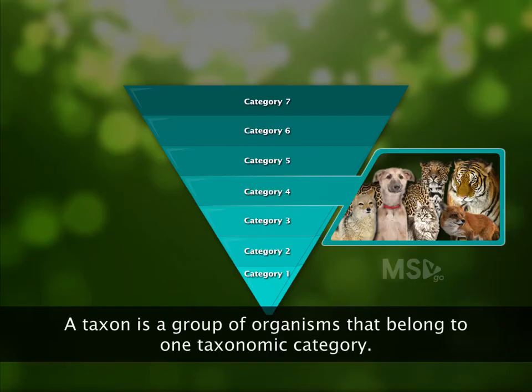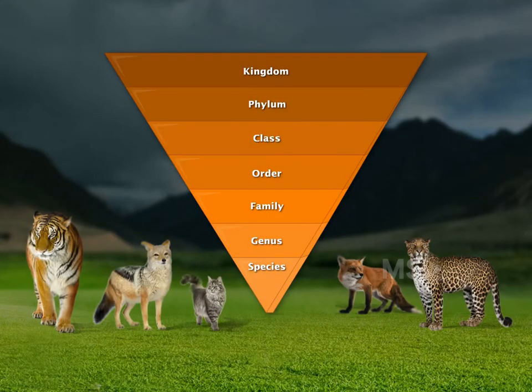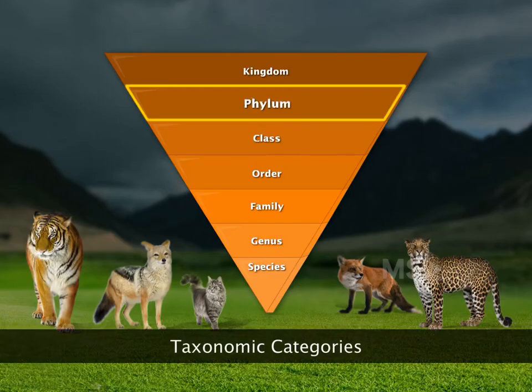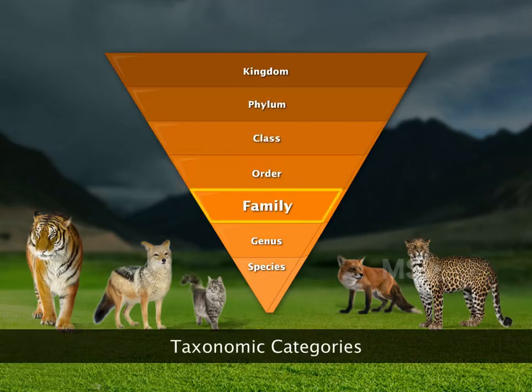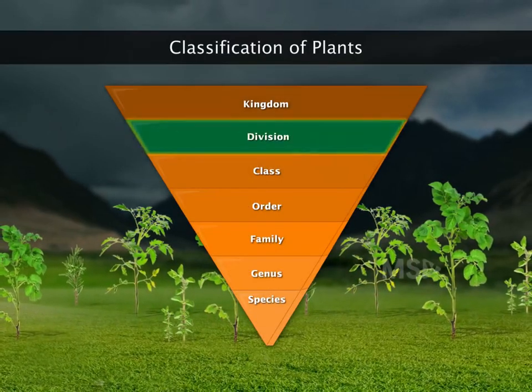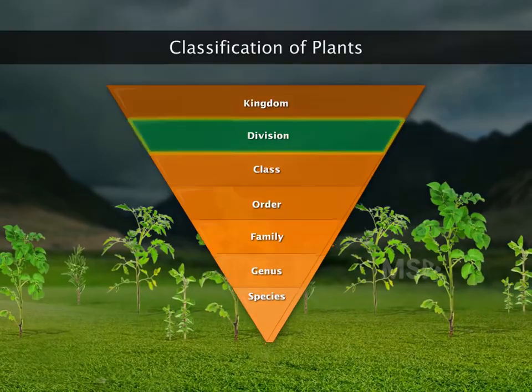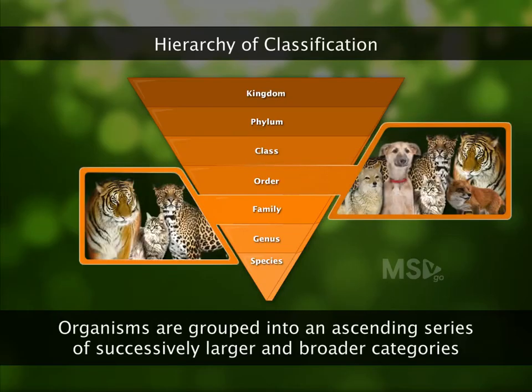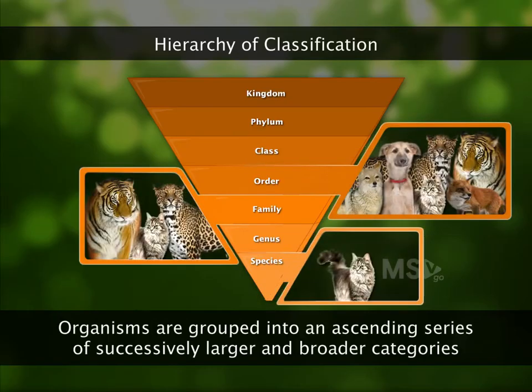The term taxon is also used to indicate the rank or the category of hierarchical classification. Scientists have divided all living organisms into 7 major taxonomic categories. They are kingdom, phylum, class, order, family, genus, and species. In case of plants, the term phylum is replaced by division. In the hierarchy of classification, organisms are grouped into an ascending series of successively larger and broader categories, so that lower groups are always subordinate to and included in those that are higher in the hierarchy.